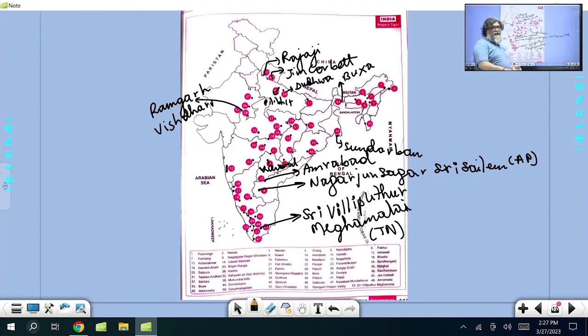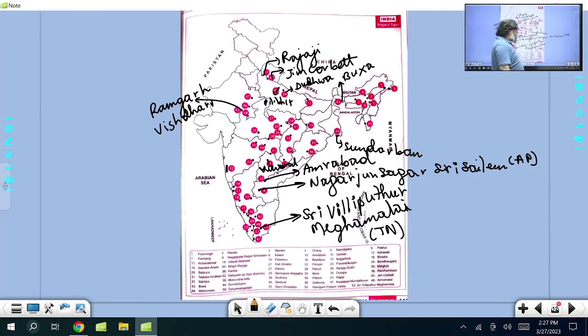Mudumalai, Annamalai, Kalakad Mundanthurai, these are in Tamil Nadu. The names come into that. Simlipal is also a tiger reserve, I have said that. Right. Maharashtra has got Satpura. Satpura is in Madhya Pradesh, Bandhavgarh, Kanha, Pench. There are two Pench, one in Maharashtra, second in Madhya Pradesh. Karnataka has got so many: Bandipur, Nagarhole, Dandeli Anshi, Biligiri Ranganatha Swamy Temple, all these are there. So you have to just have a look into it.